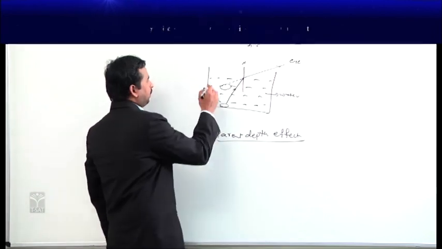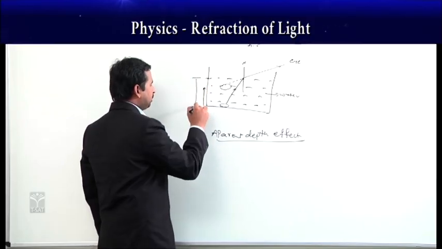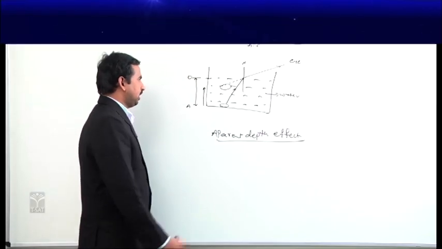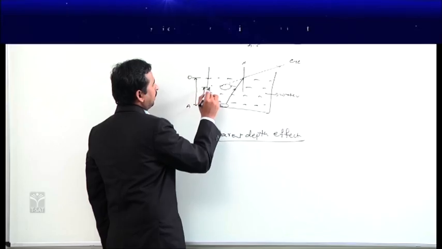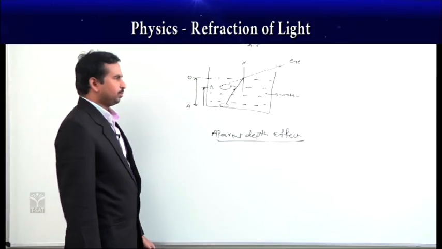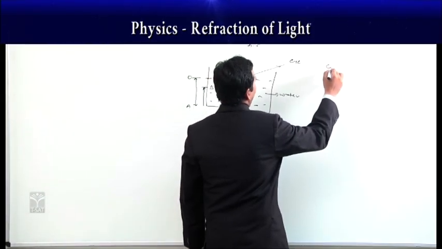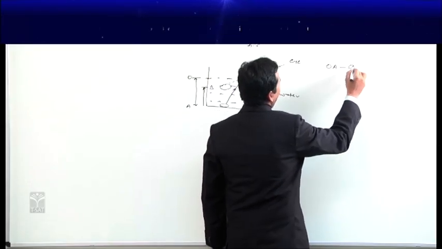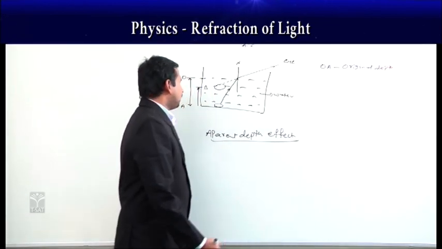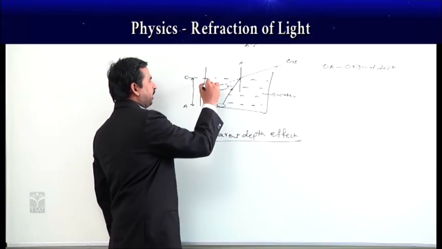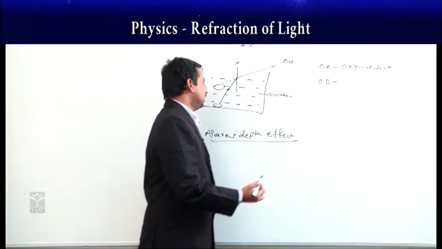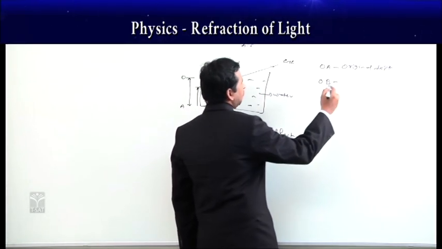Let us suppose the original depth is OA, taking O to A. Let us suppose this point is B. Then OB becomes the apparent depth. From the surface, you can see the coin at OB here.